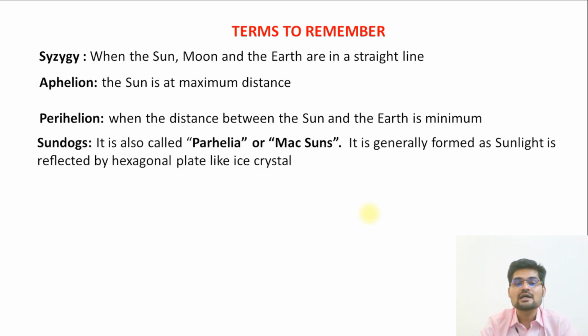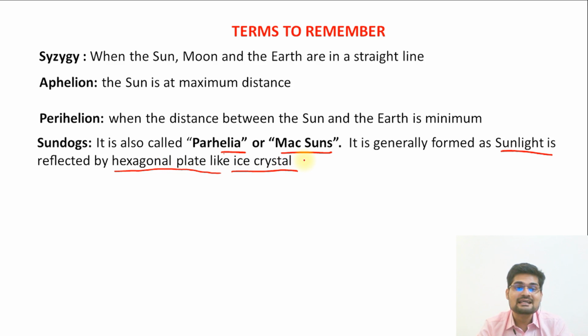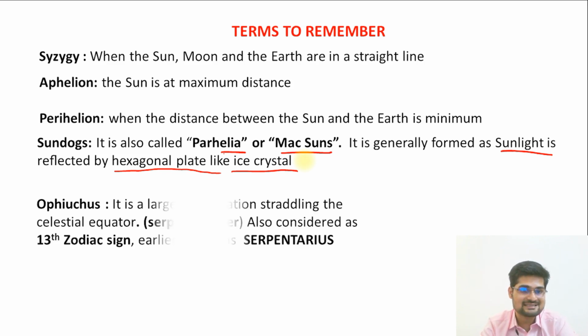Then sundogs. What are these sundogs? It is called parahelia or mock suns. It is generally formed as sunlight is refracted by hexagonal plate-like ice crystals. So where there are ice crystals and the sunlight passes through them, sundogs are formed because of this bending of light. That is also known as mock suns.